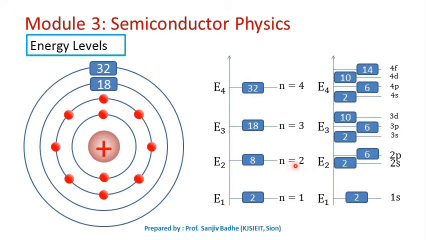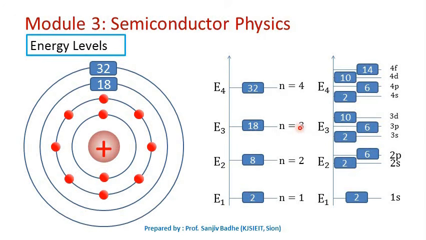Out of these 8 electrons in the second orbit, 2 electrons are called as 2s electrons. So there will be 2 2s levels to accommodate them, and there will be 6 2p levels to accommodate the remaining 6 electrons, which will have the energy close to this E2.